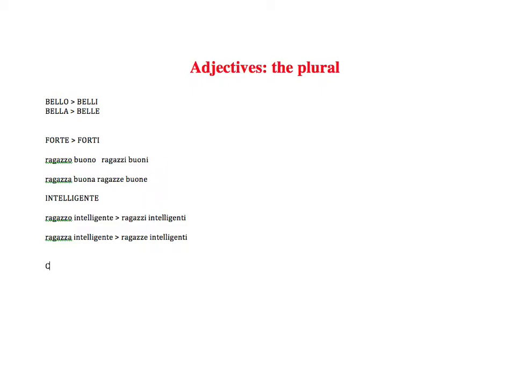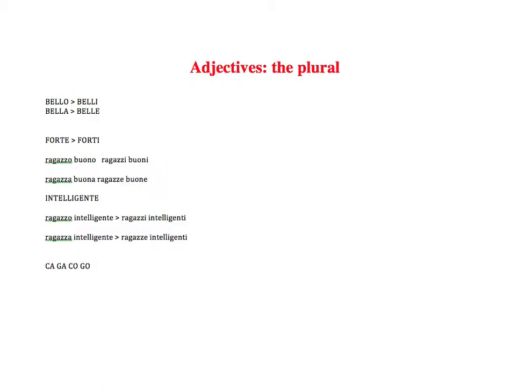Remember when you go from using the noun, you go from ca and ga and like co and go to the plural.